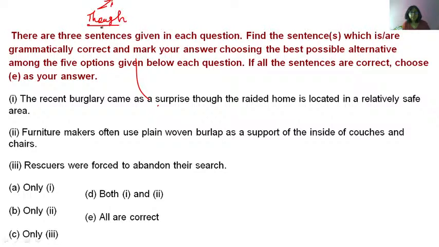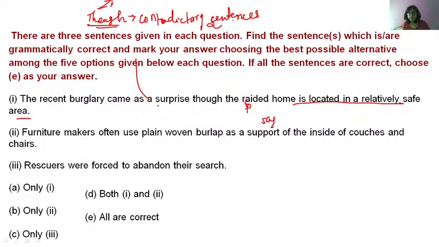Though is a connector which is used for contradictory sentences, isn't it? Yes. The raided home is located in a relatively safe place.